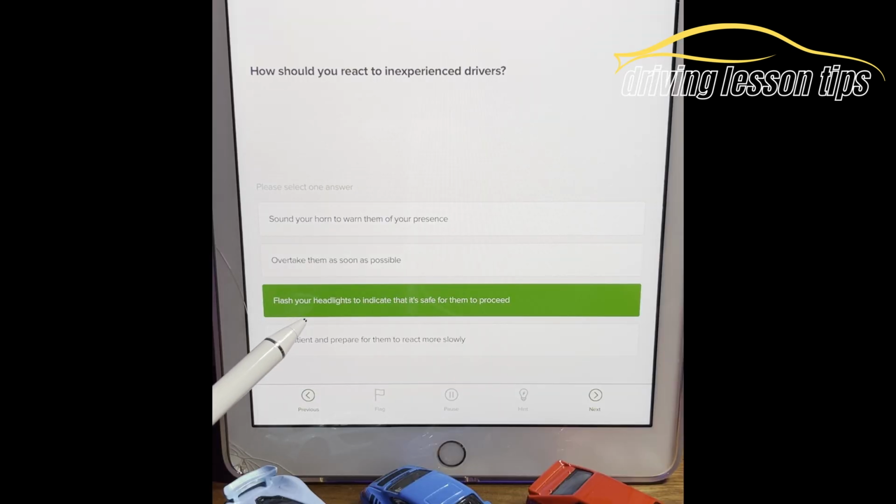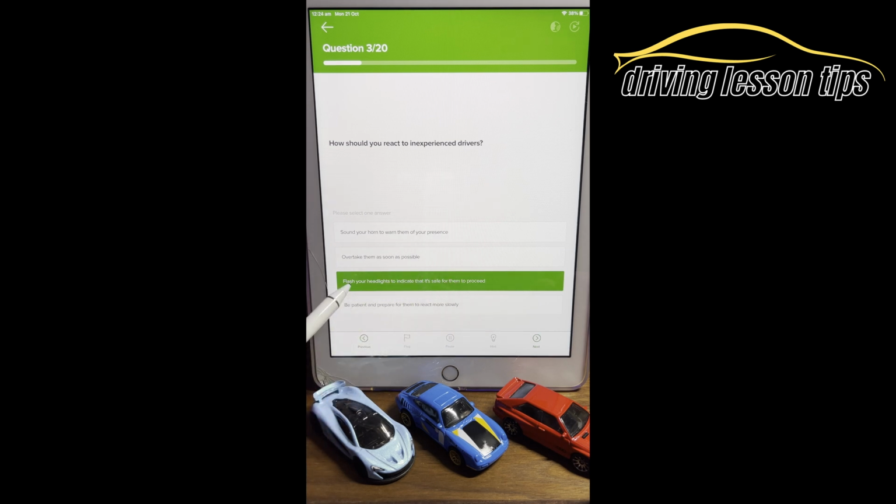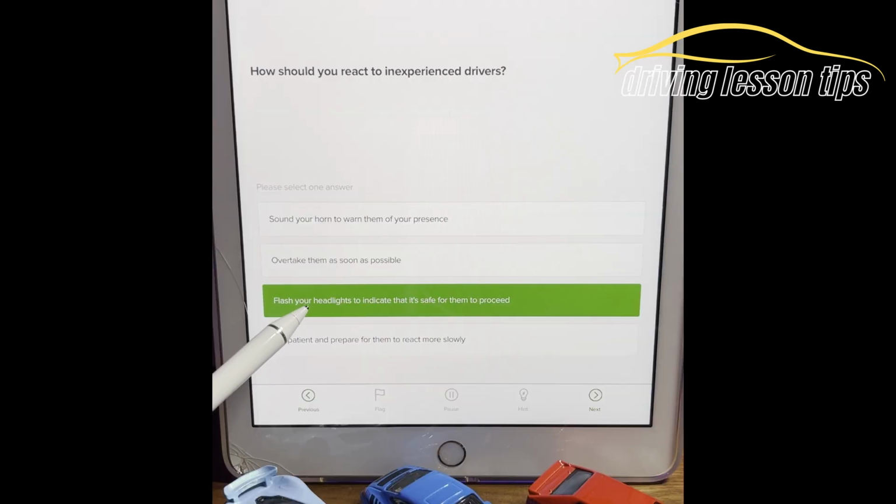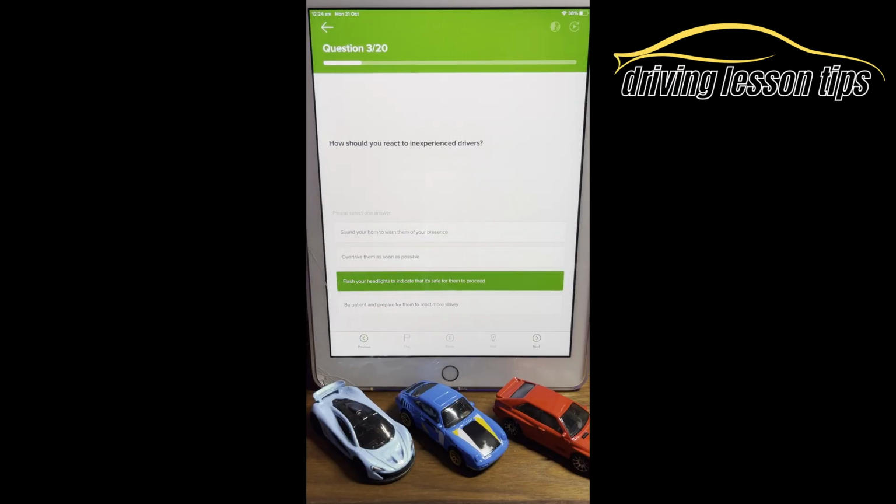Flash your headlights to indicate that it's safe for them to proceed. Well, do they understand what you want them to do? Most likely not. So you don't really want to flash your headlights to tell them that it's safe for them to proceed. What's the official meaning of flashing your headlights? It's really to warn somebody of your presence, and you shouldn't be using that in this situation here.